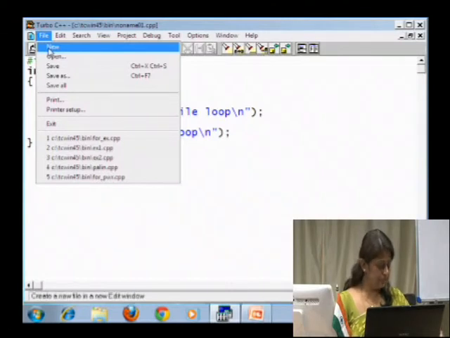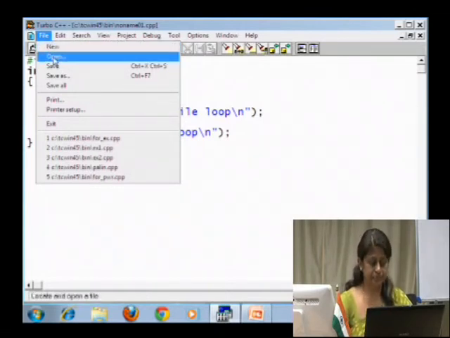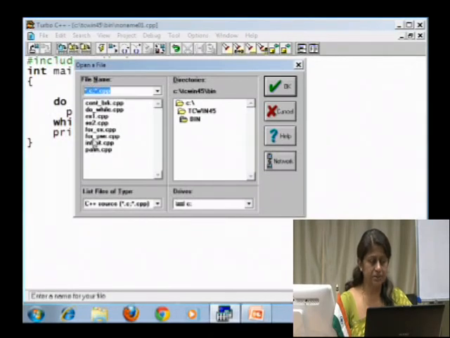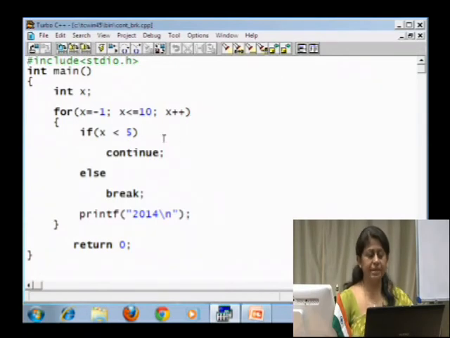Another example, we will look into an example where we will make use of the control break statements. I have a ready program over here wherein we have an integer variable x with an initial value of -1 and the terminating condition x less than or equal to 10.